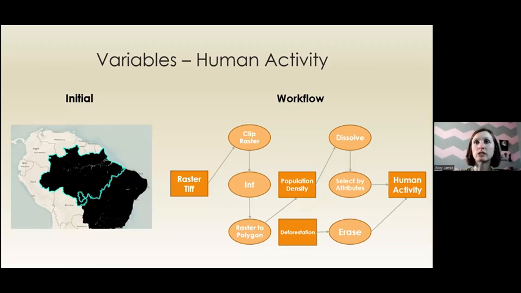The remaining population density feature class layer was sorted into intervals ranging from 0 to 24 people per square kilometer. A previous study had found that threshold values of 12 to 24 people per square kilometer could be used to predict the extinction of jaguars in a defined area, and so any area with a higher density level was also removed from the study. The final feature class layer created was the human activity layer.